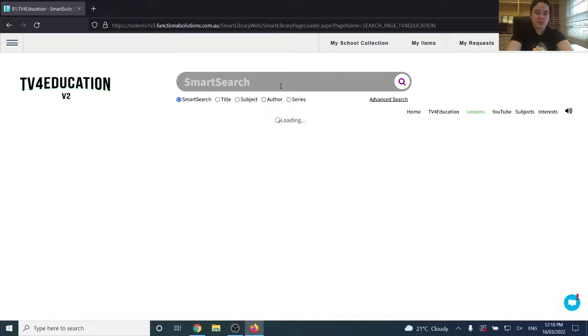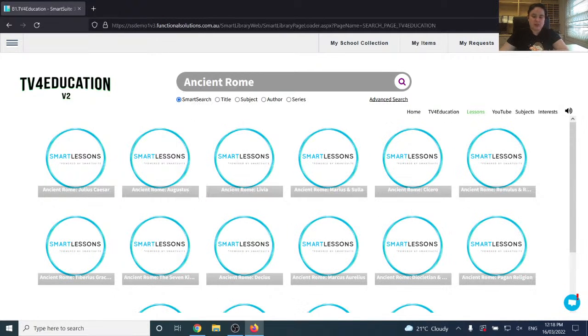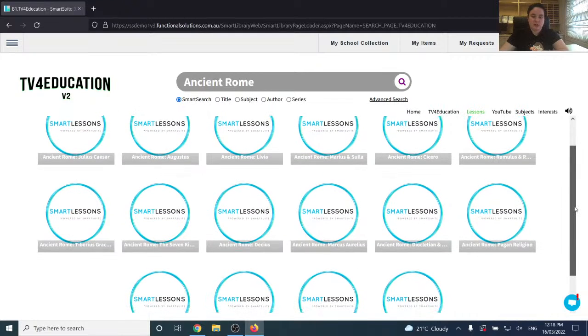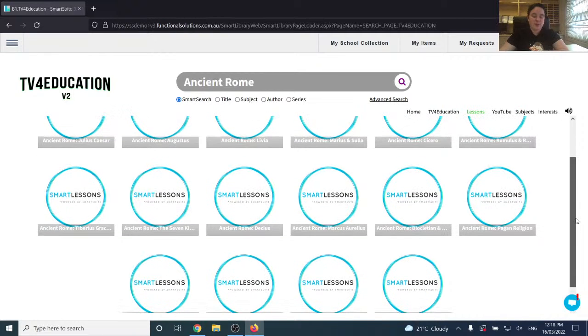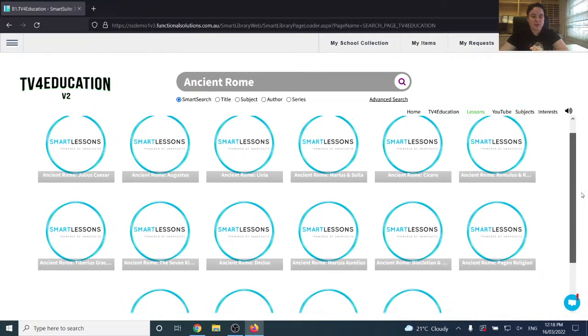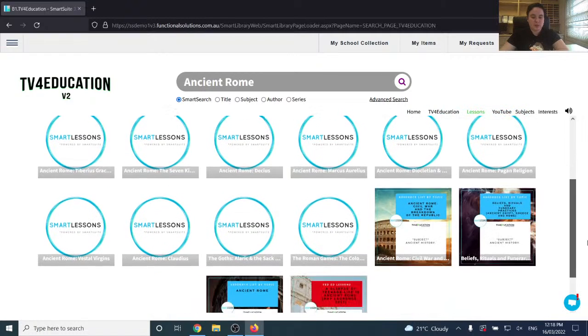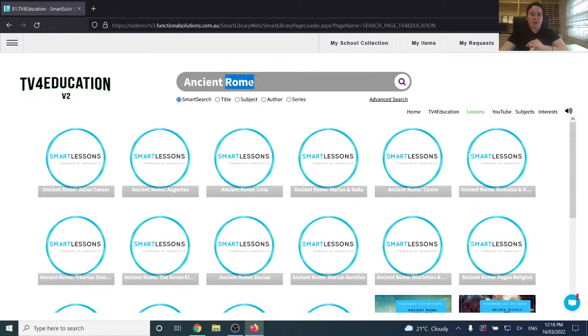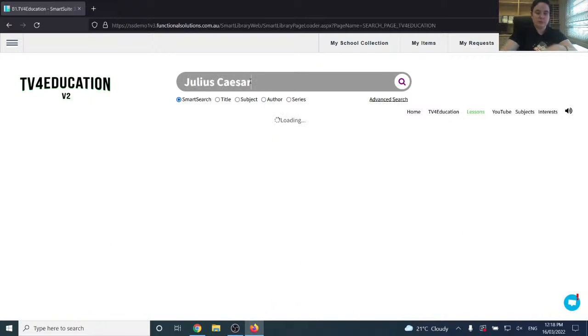Again, we can just search for ancient Rome if we want to be a bit more broad rather than being specific, and you can see all of the lessons that are available here on ancient Rome. There is one on Julius Caesar, but there are a lot on other ancient Roman commanders and emperors and philosophers and so on. Down here there are some resource lists, and there's also a TED Ed lesson as well. But since we're looking at Julius Caesar content today, we will search for Julius Caesar.